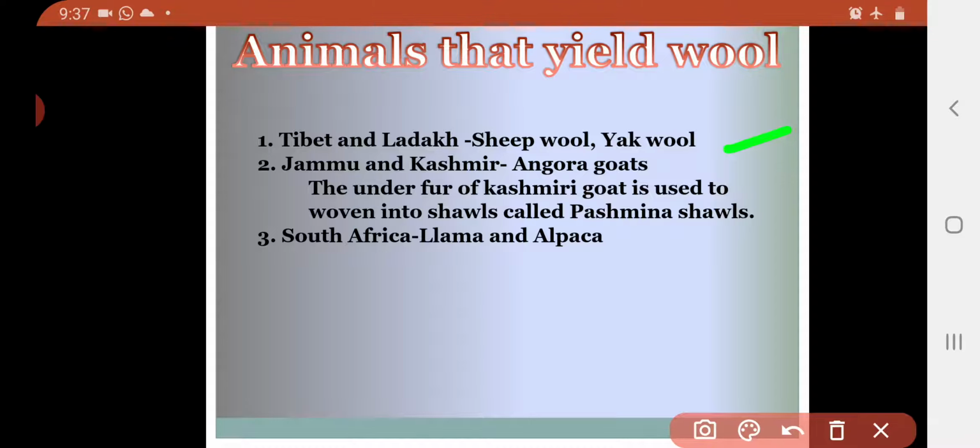If you go to Jammu and Kashmir, Angora goats are familiar. Their soft under hair is used to prepare shawls, and those shawls are very famous in Jammu and Kashmir. They are called Pashmina shawls. Like this, in South Africa, llama and alpaca animals are available, and they give us fibers, right?